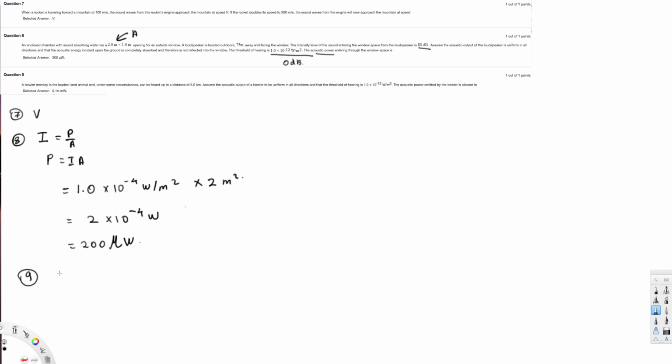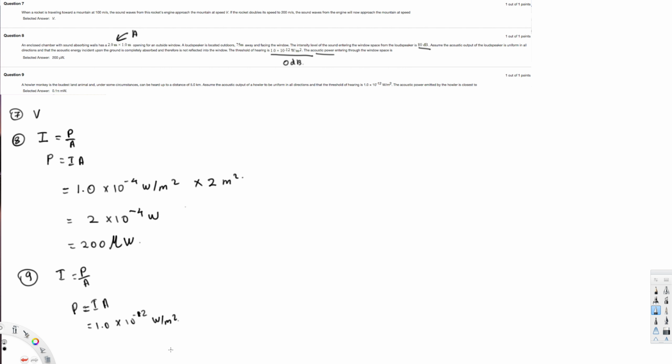Howler monkey. So we can use the same equation. I is equal to P over A. P is equal to I times A. And then intensity. They have provided the intensity already, so that's not a problem. So 1 times 10 to the power of minus 12 watts per meter square. And now we have to find the area.